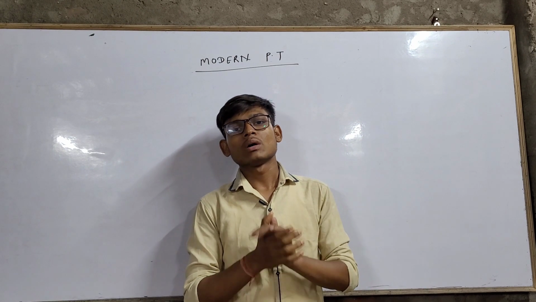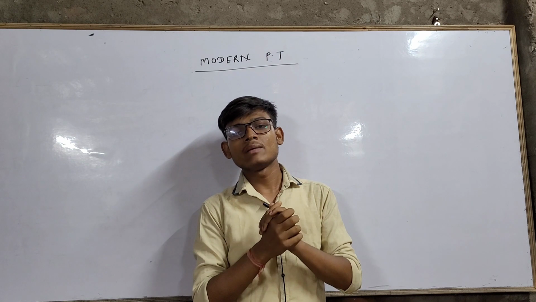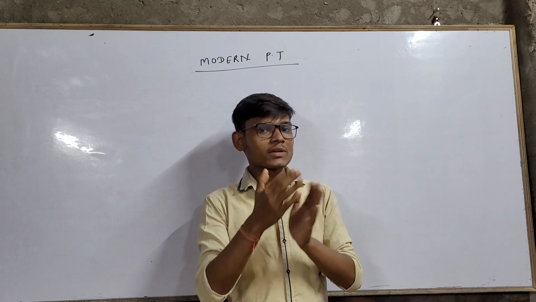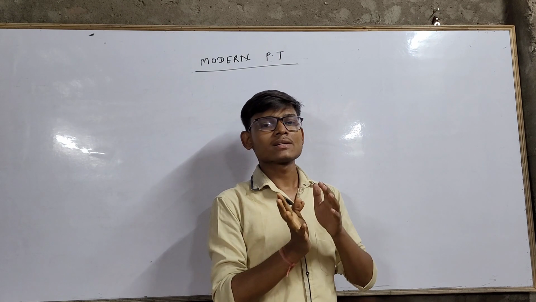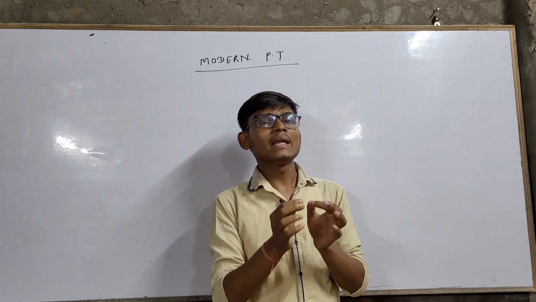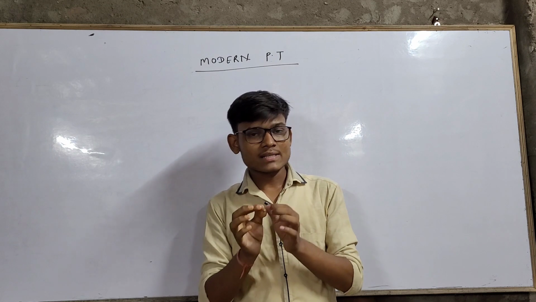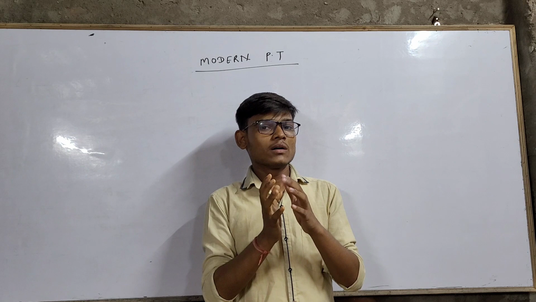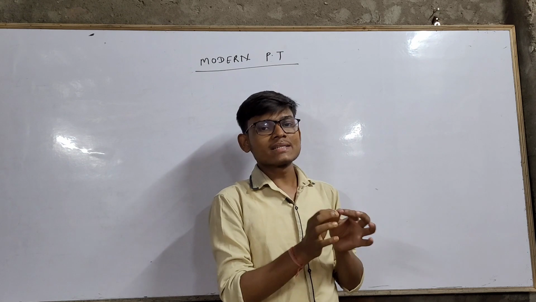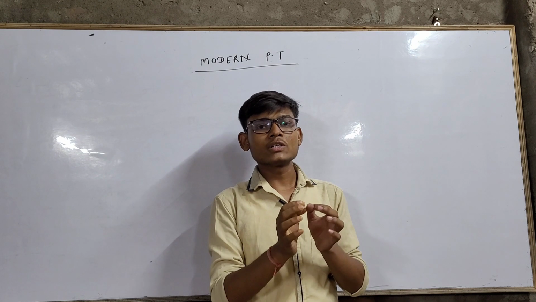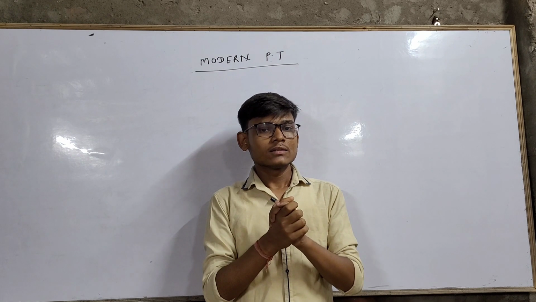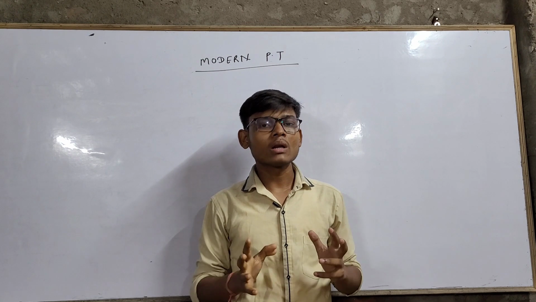We know the first classification of the elements was done by Dobereiner, and after that Newland's came, and then Mendeleev's classification was the best classification, but due to so many demerits, the modern periodic table is used today, and today we are going to talk about the modern periodic table.